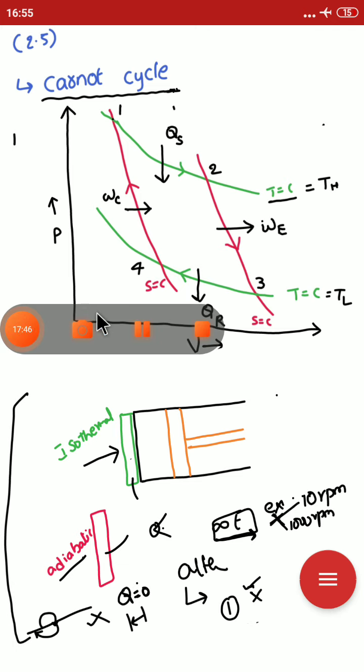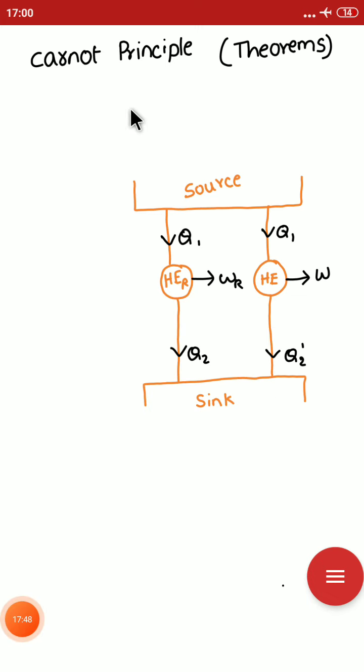Next is the Carnot theorem. The next topic is the Carnot principle, also called the Carnot theorem. There are two Carnot theorems. These are two consequences of the second law of thermodynamics only. The first theorem of Carnot is that there is no heat engine which is more efficient than a reversible heat engine.